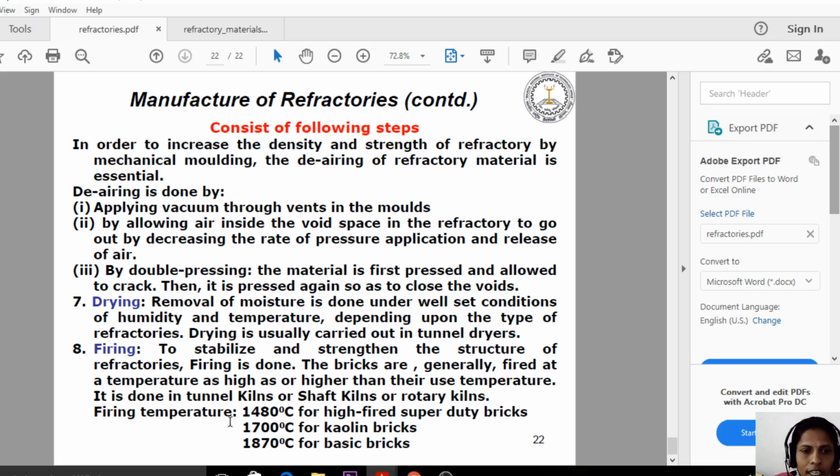It is done in tunnel kilns or shaft kilns or rotary kilns. Kiln is nothing but one type of furnace. So we are placing the final refractory materials in the kiln. Kiln is like an oven or a furnace, which can bear the higher temperature. Firing temperature is around 1480 degrees centigrade for high fired super duty bricks, 1700 degrees centigrade for kaolin bricks and 1870 degrees centigrade for basic bricks. So these are the temperature variations for the different types of bricks. Yes, that is the firing process.